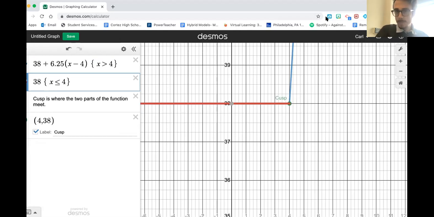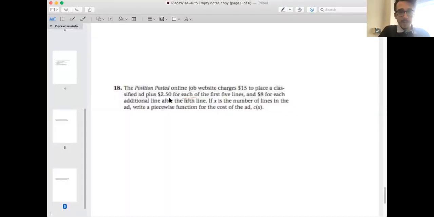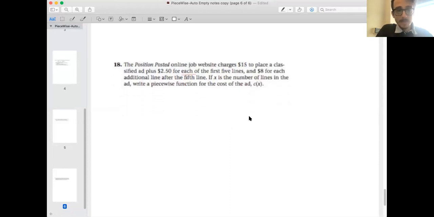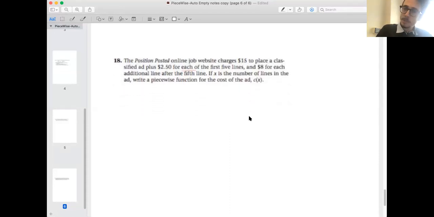So there you go. I'm going to leave you on this cliffhanger that I think is challenging. Position posted on an online job website. The job website charges $15 to place a classified ad plus $2.50 for each of the first 5 lines. So each line, if it's one of the first 5, is $2.50, and $8 for each additional line after the 5th line. If X is the number of lines in the ad, write a piecewise function for the cost of the ad. Try this out. Bring it to our discussion. We're going to chat about this one.